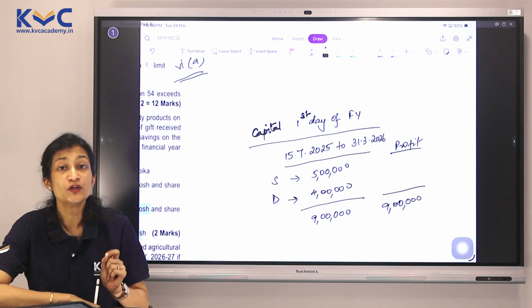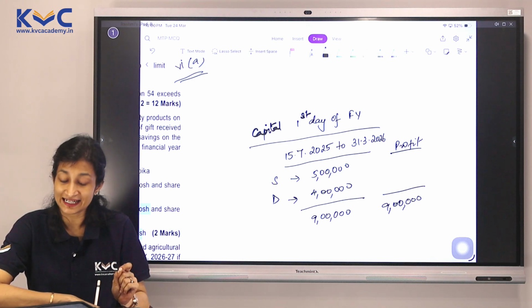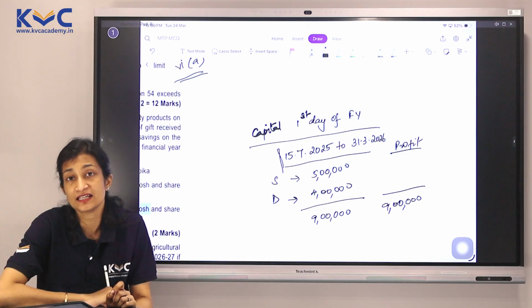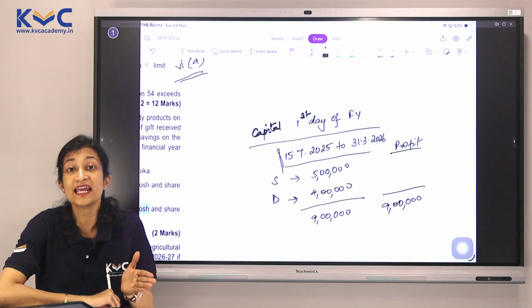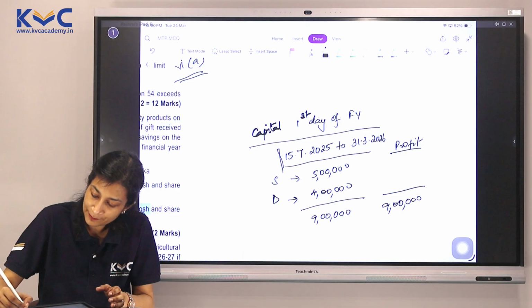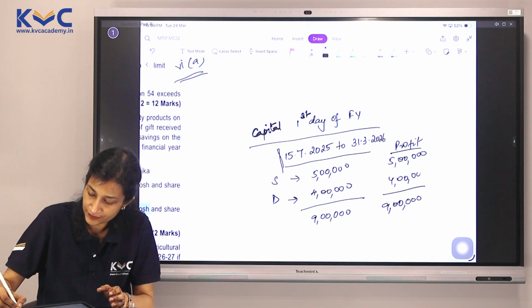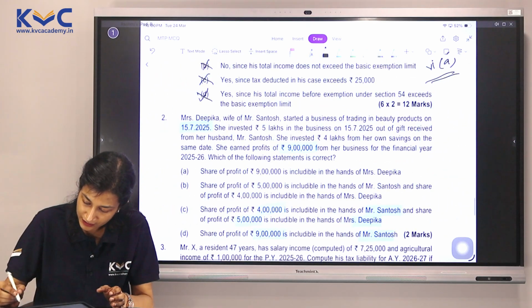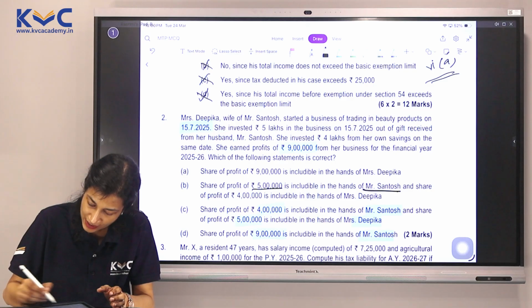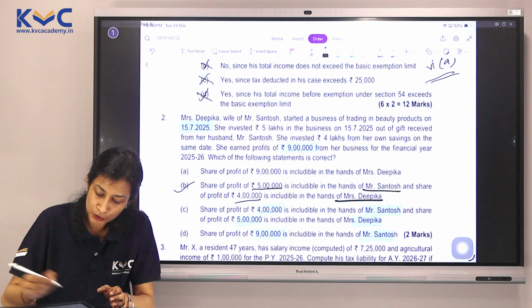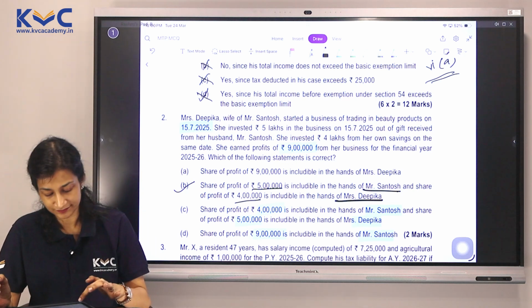In this case, I would not see the capital on the first date. Why? Because the business itself is not existing on the first date. We would see it from the first date of the business. So, yes, clubbing will be applicable in the very same ratio of 5:4, which means 5 lakhs will be taxable in the hands of Mr. Santosh and 4 in the hands of Mrs. Deepika. Our answer would be 2B.